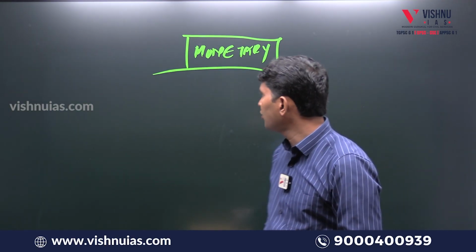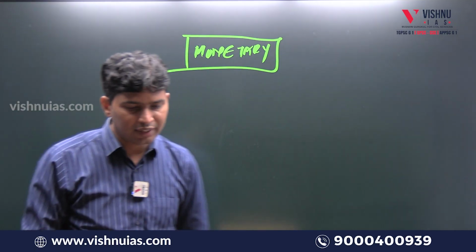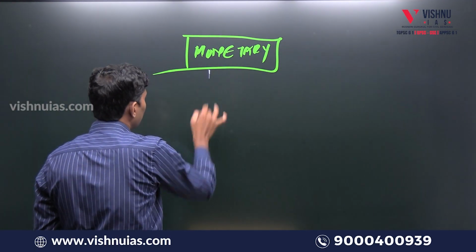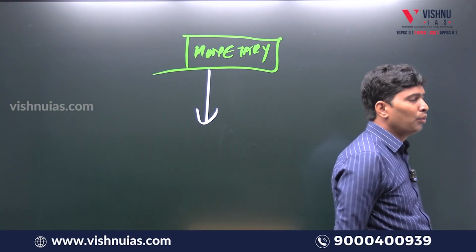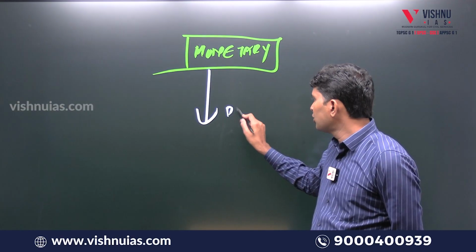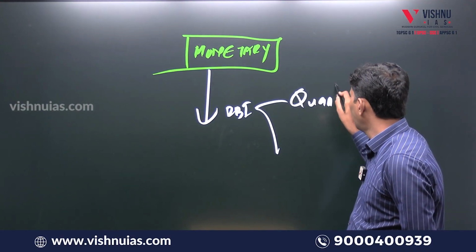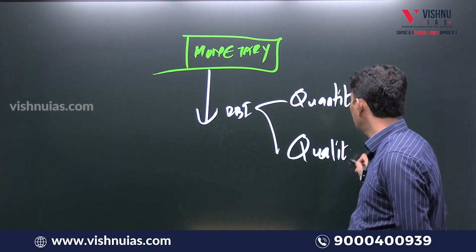So quantitative tools of RBI, repo rate, reverse repo rate, CRR, SLR, all these concepts we are going to cover in terms of monetary policy. So how effective is monetary policy in controlling inflation? So quantitative tools and qualitative tools.